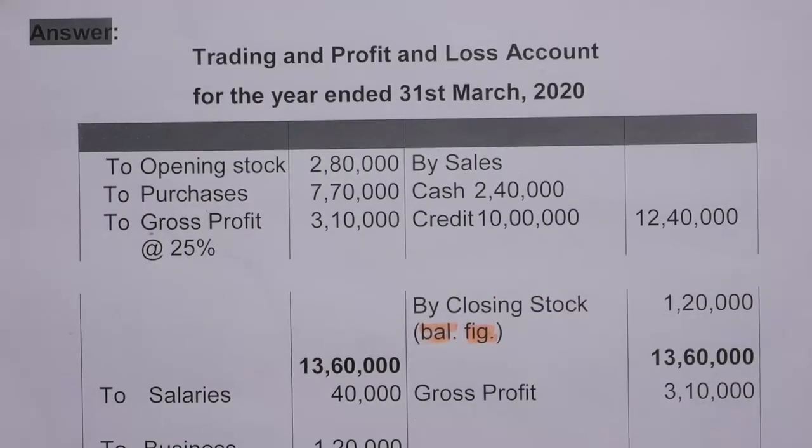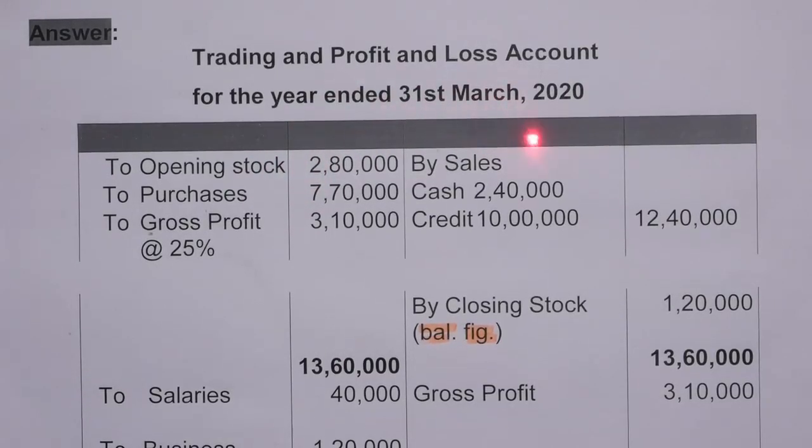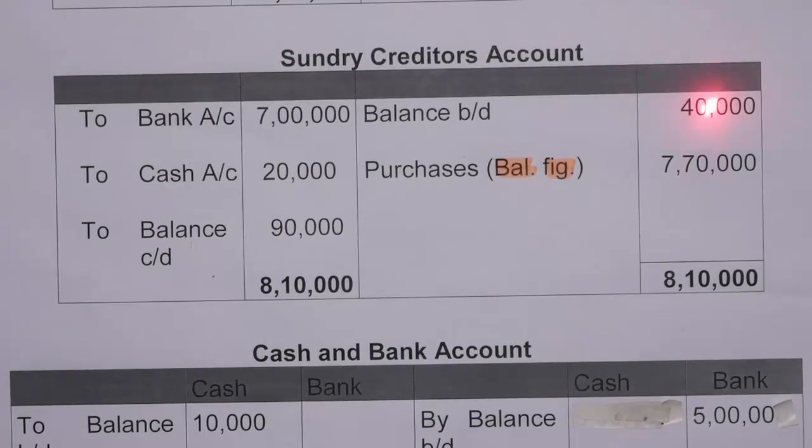Now come to the answer. Trading and profit and loss account for the year ended 31st March 2020. To opening stock 2,80,000, which is mentioned in the question. To purchases. To understand purchases, now come to the working note. Sundry creditors account. By balance b/d, opening balance 40,000. To balance c/d, closing balance 90,000.